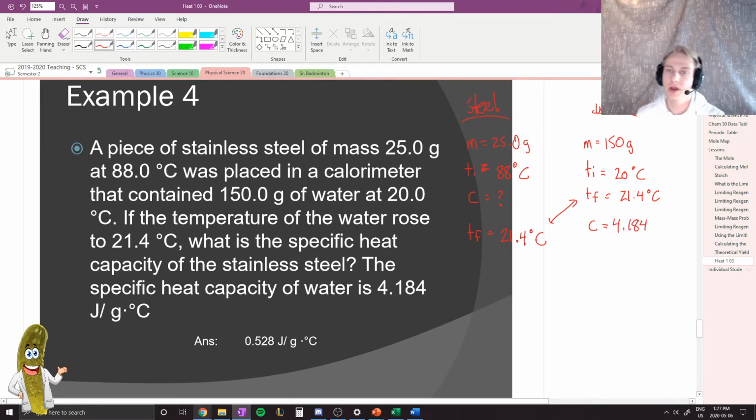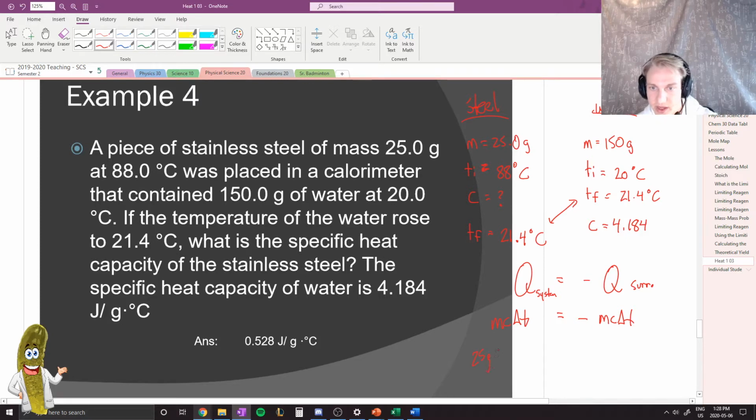So setting this up, we have more information in this question than we do in the previous one. So we want to set up that the Q of the system is going to be equal to the negative Q of the surroundings. So plugging these values in, I would want to put mc delta T is equal to negative mc delta T. And in this case, I would plug in for my steel the 25 grams.